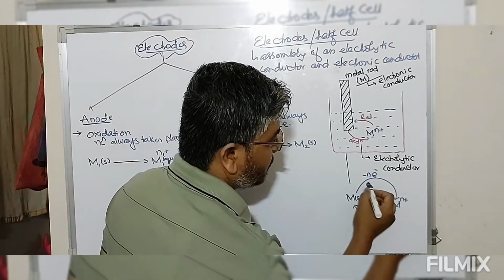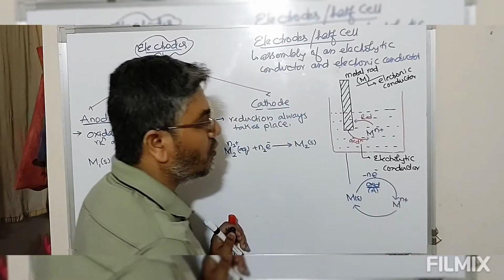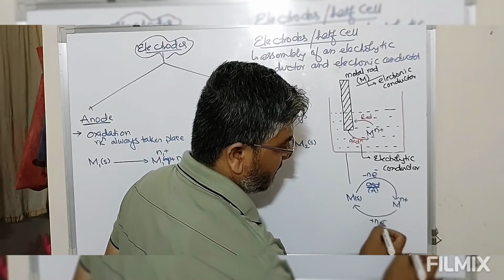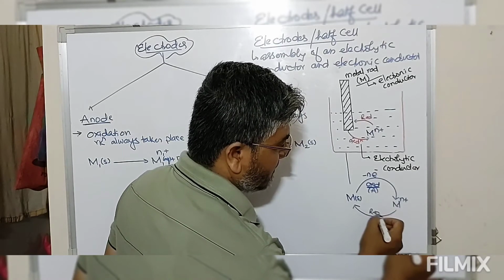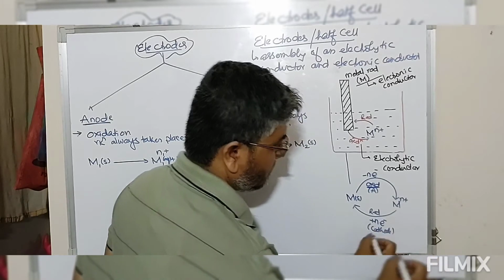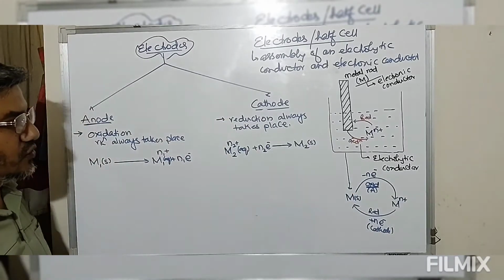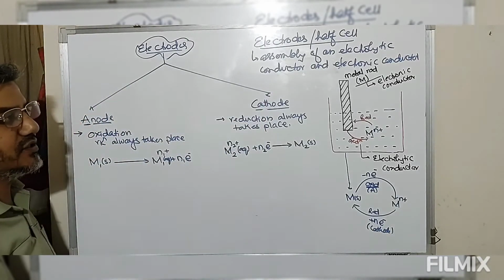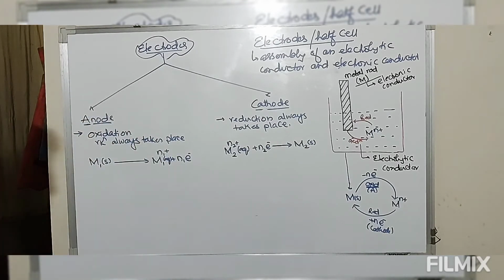So this is oxidation. This is happening at the anode. Or if this metal ion present in solution takes up n moles of electrons and gets reduced to give you metal, this process is known as reduction. This reduction is taking place at the cathode. So this reaction is what is happening in electrodes. Remember this: anode is where oxidation always takes place, cathode is where the reduction reaction always takes place, and the assembly of this is what we call electrodes.